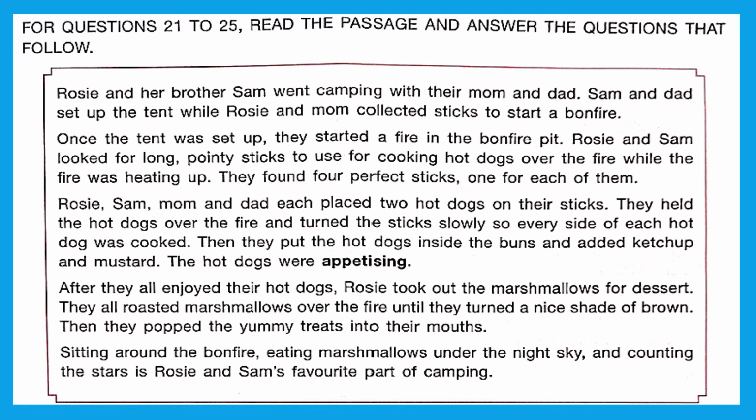After they all enjoyed their hot dogs, Rosie took out the marshmallows for dessert. They all roasted marshmallows over the fire until they turned a nice shade of brown. Then they popped the yummy treats into their mouths. Sitting around the bonfire, eating marshmallows under the night sky and counting the stars is Rosie and Sam's favorite part of camping. Wow, such a beautiful outing of a family, right? Now let's solve some questions.